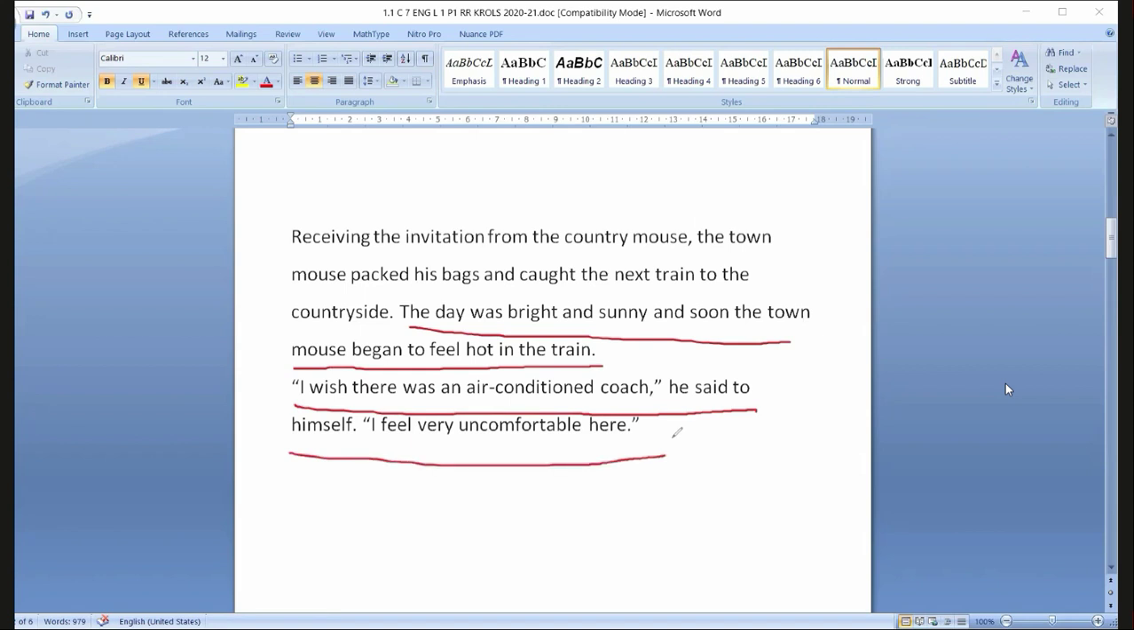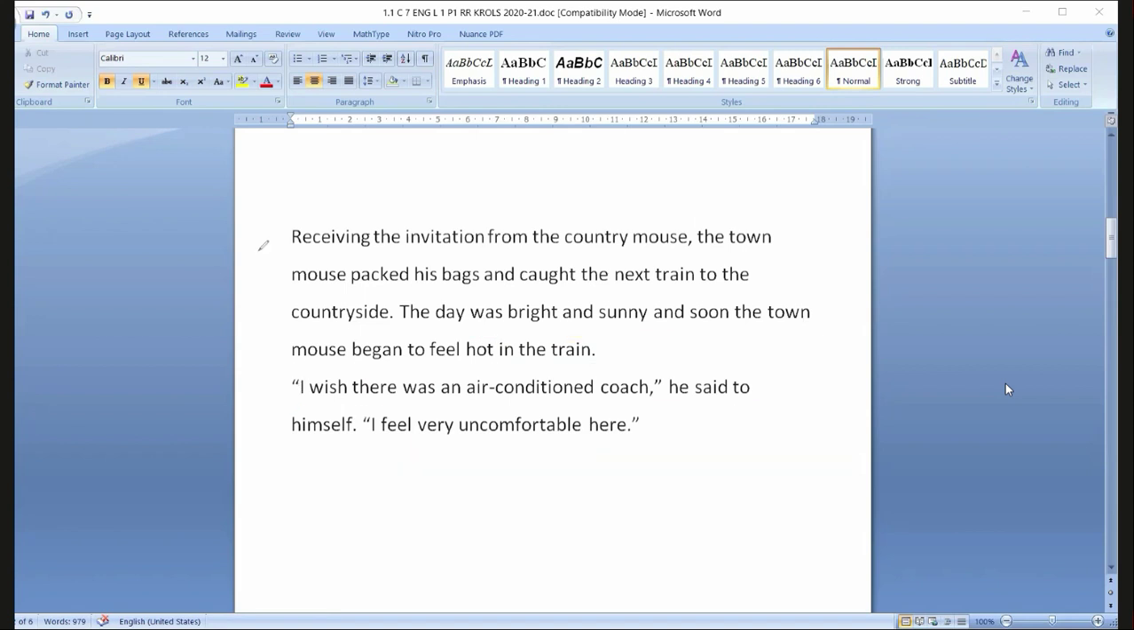Receiving the invitation from the country mouse. Receiving the invitation is after receiving. Here, participle form: receiving is a participle form of the verb. After receiving the invitation from the country mouse, the town mouse packed his bags and caught the next train to the countryside. The day was bright and sunny, and soon the town mouse began to feel hot.